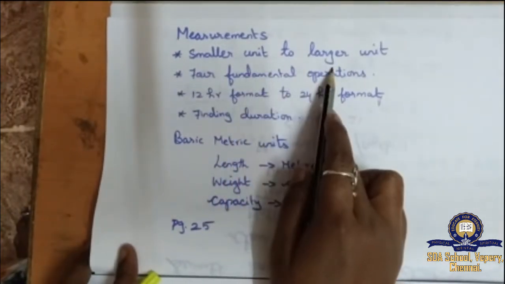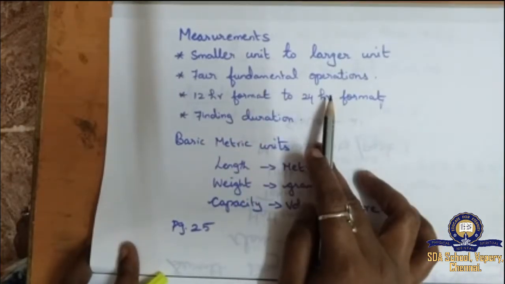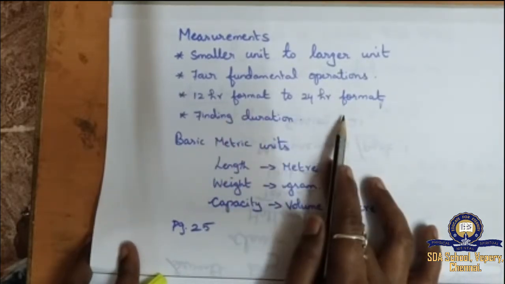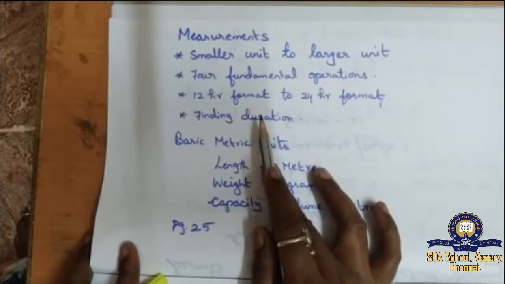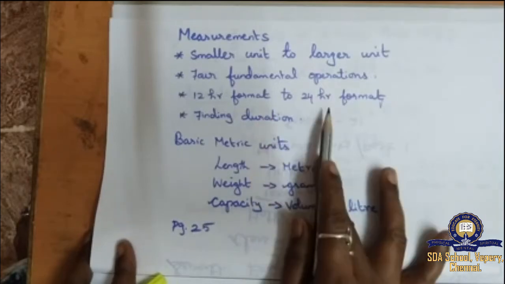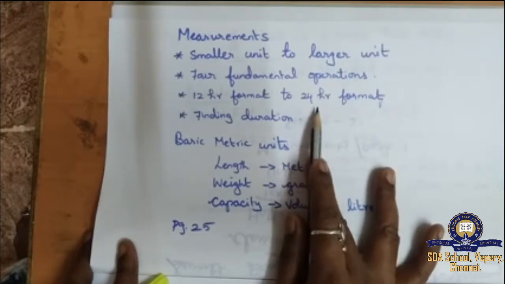Smaller units to larger units, 4 fundamental operations, that means plus, minus, multiplication and division. Then 12-hour format to 24-hour format. That means in our wall clock, after 12 we used to say 1, 2, 3, 4, 5, 6. In 24-hour format, after 12 we say 13, not 1, 13, 14, 15. That is said to be 24-hour format.